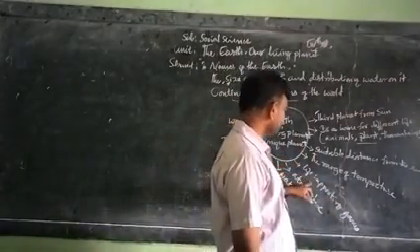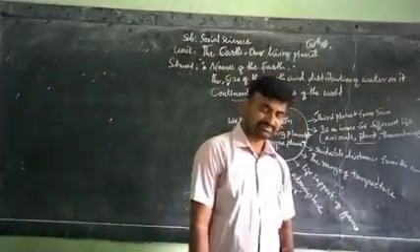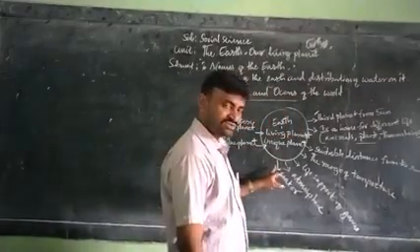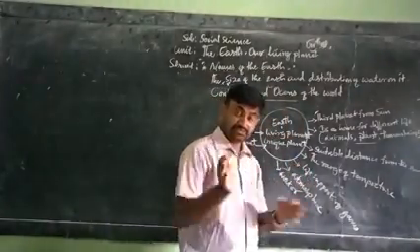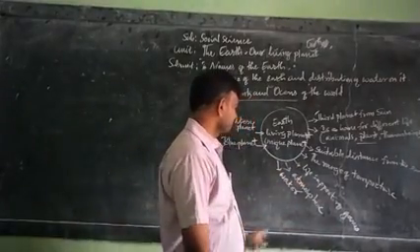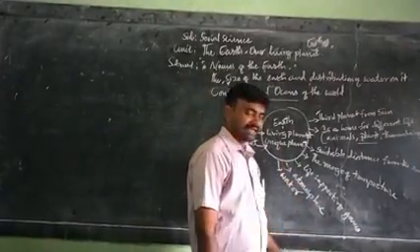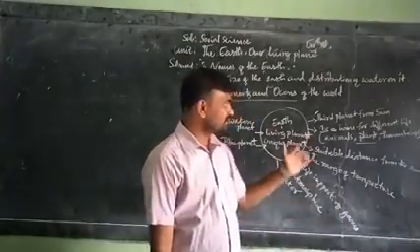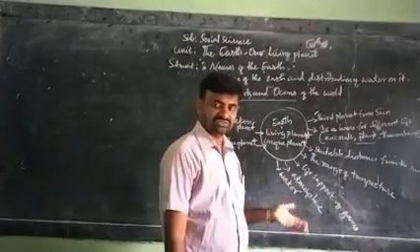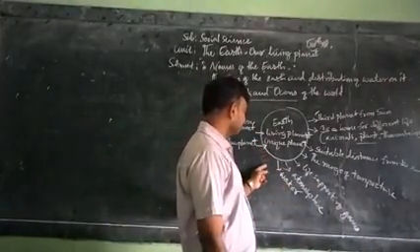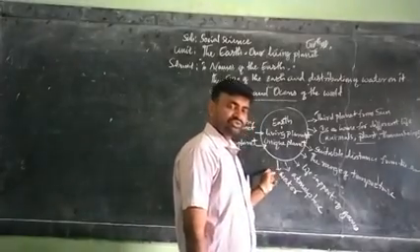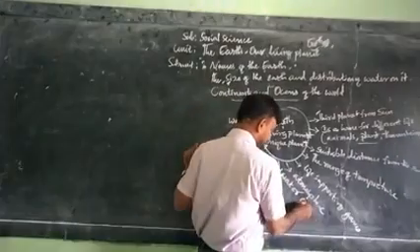It has life supporting gases like oxygen and nitrogen, a suitable atmosphere for plants, animals and human beings, and a suitable water cycle.